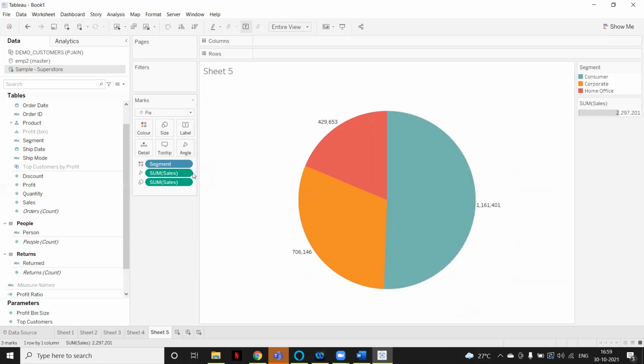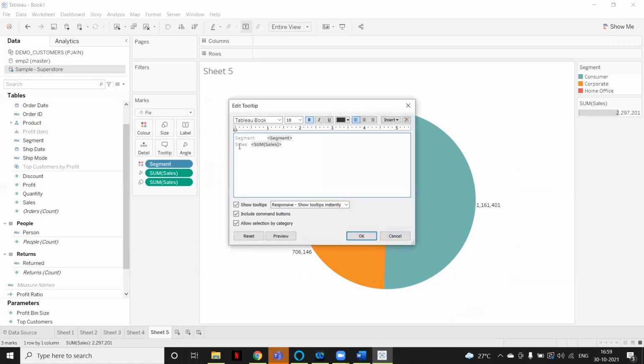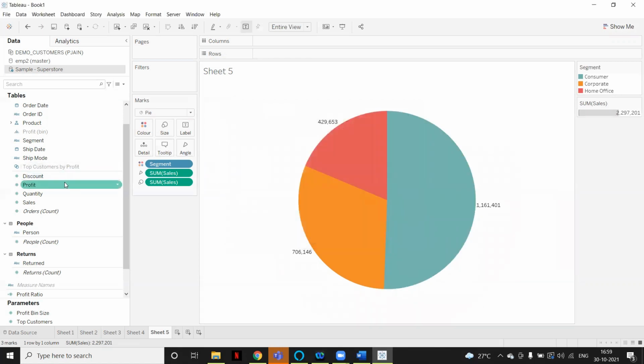Tooltip means when you hover on the chart, if you hover on the pie chart, it will show the segment and sales. So just click on the tooltip, you will see both values are coming. If you want to add something more, you can put it on the tooltip. Let's say you want to show the profit as well, just drag the profit and drop it on the tooltip. Just hover on it and you can see segment, profit and sales are coming. So tooltip is used when we have to show something on hover.